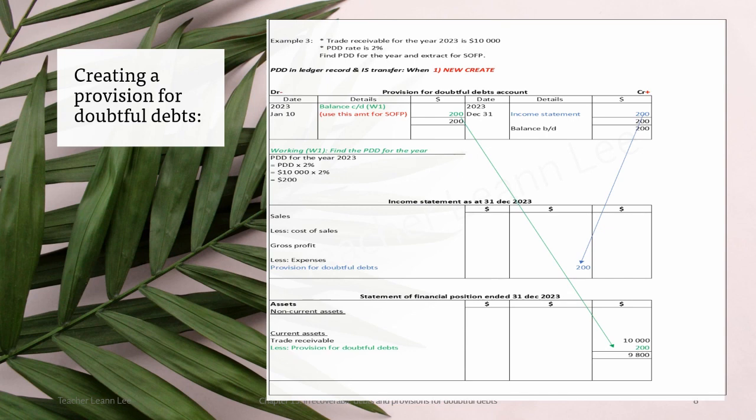Always remember, balance CD in PDD will show under the SOFP. And the income statement amount moves to the income statement. Remember, the blue color income statement amount I credit here, I debit the income statement as an expense. And the debit side balance CD will show under the current asset as a less. Okay.